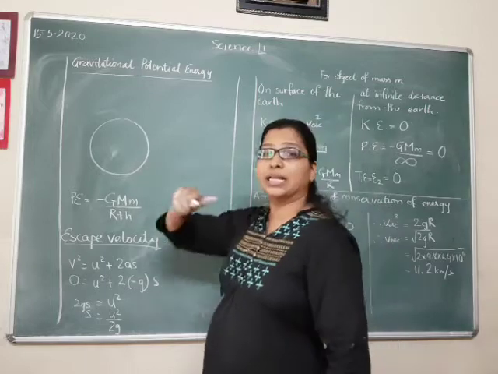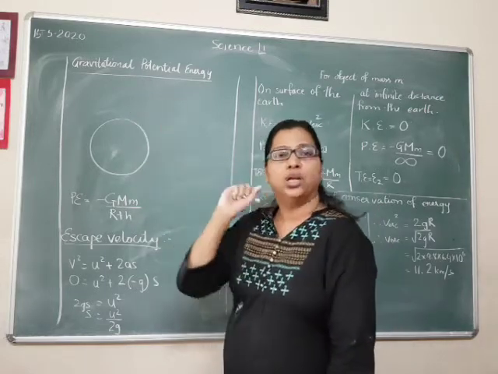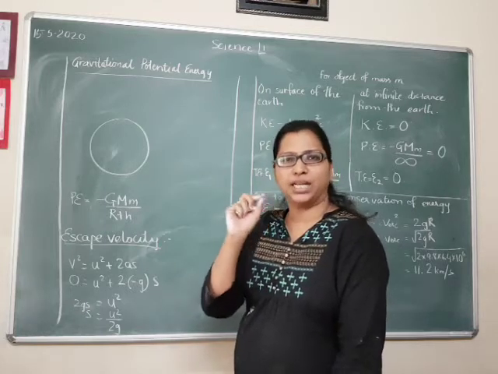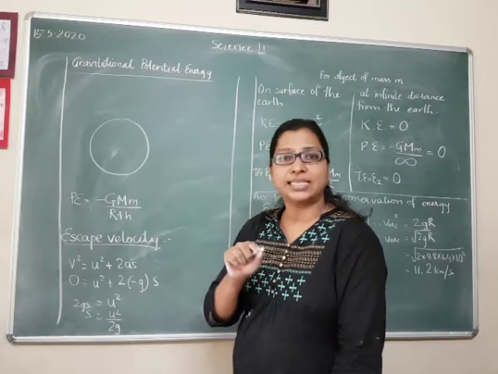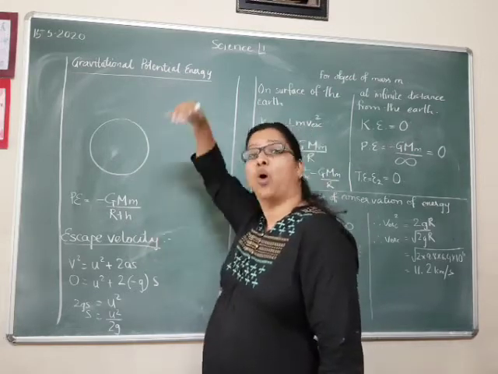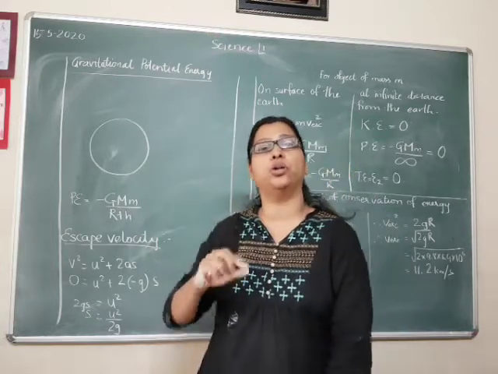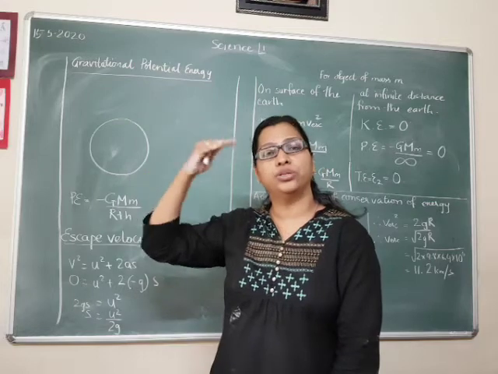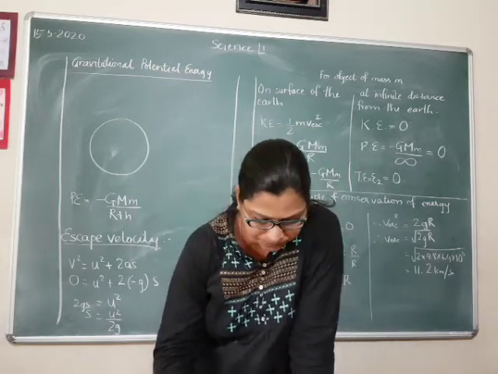So here we had studied previously that if an aeroplane is flying here, the gravitational force acting on it will be g only, that is 9.8, we assume that only. But if the height is more, then the impact of the gravitational pull goes on reducing as you move to greater heights.